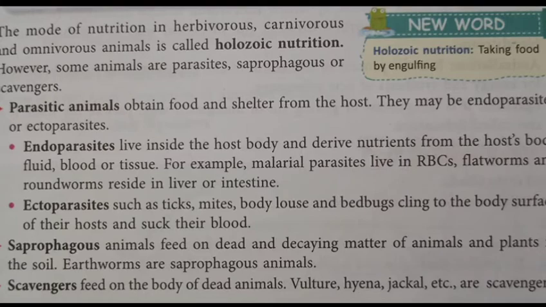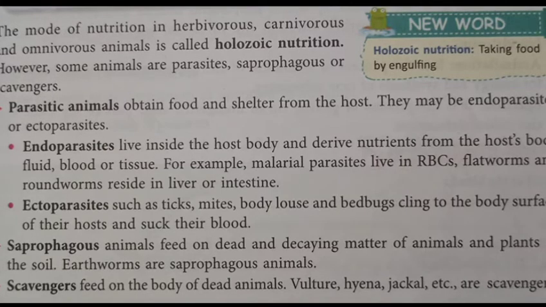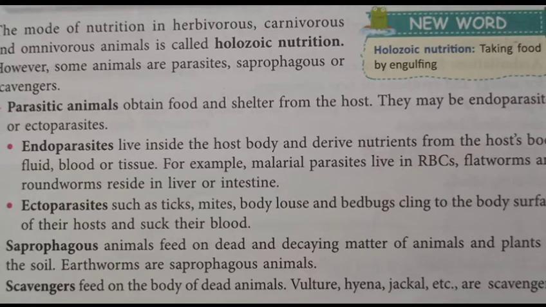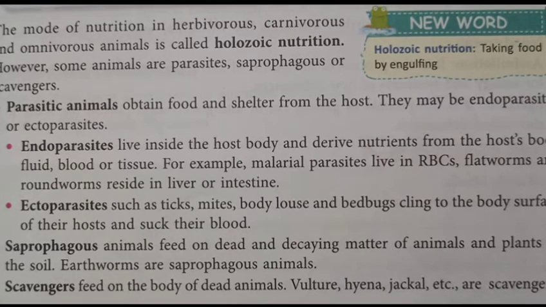For example, malarial parasites reside in the RBCs, and flatworms and roundworms reside inside the liver or intestine and get their nutrients from there only.